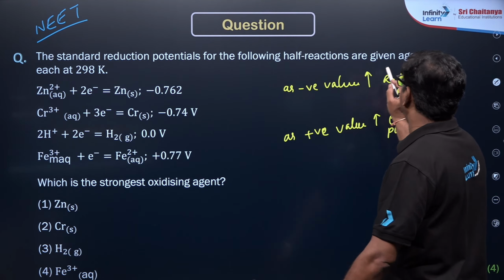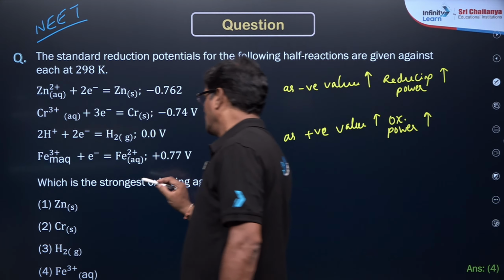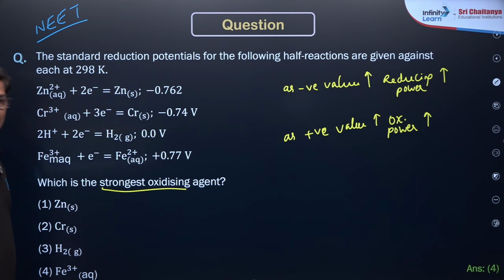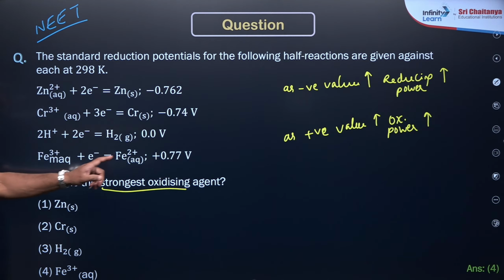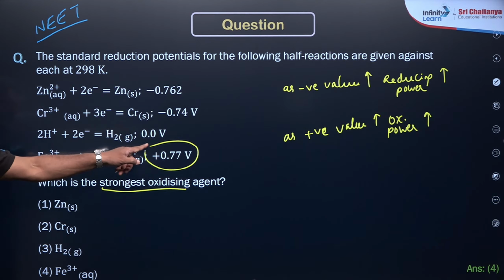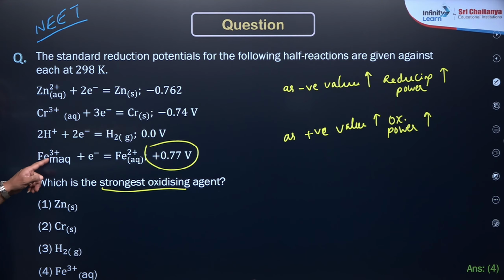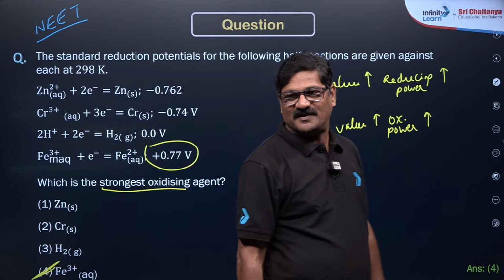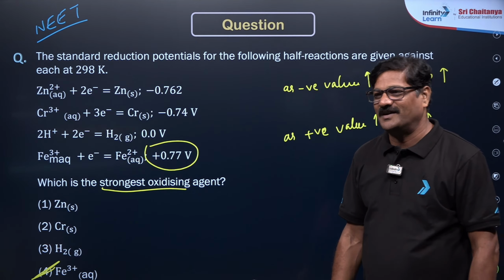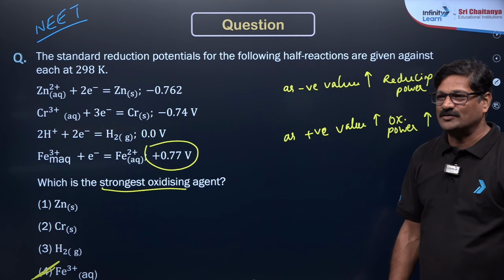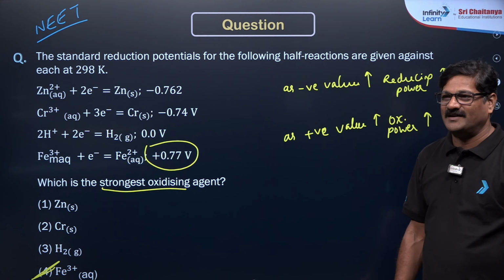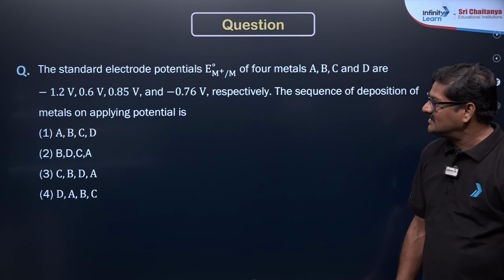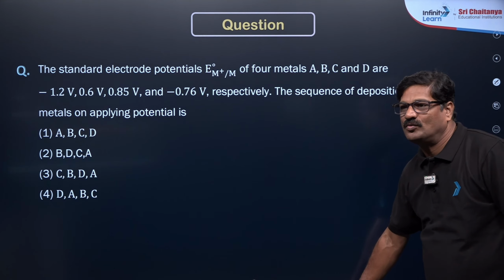So the question is asking, which is the strongest oxidizing agent? The one which has the bigger value, it is going to be Fe3+ that is the strongest oxidizing agent. Muhammad Affan, got it? Clear? Fine. Any doubt? Got it? Clear? Fine.